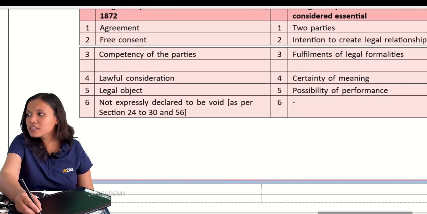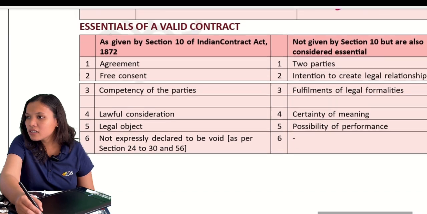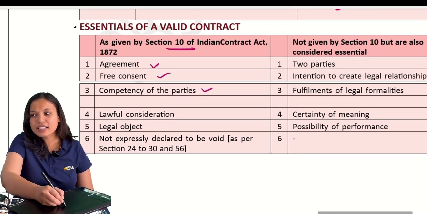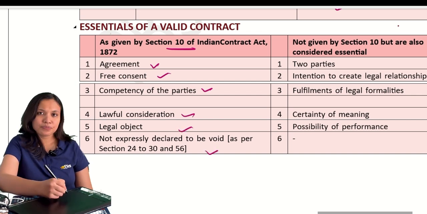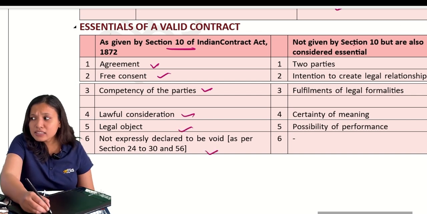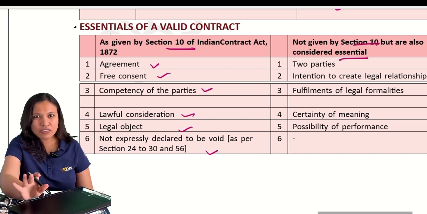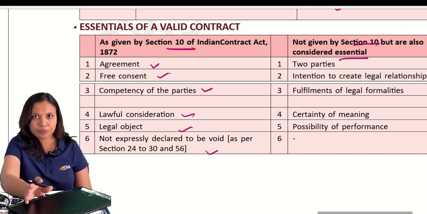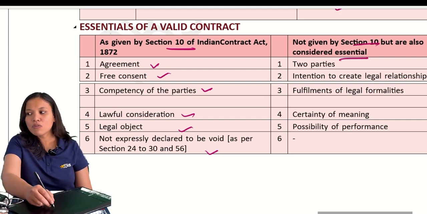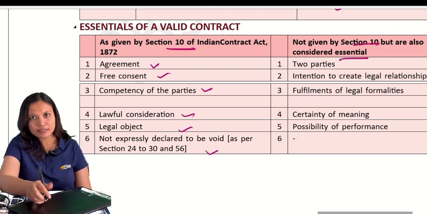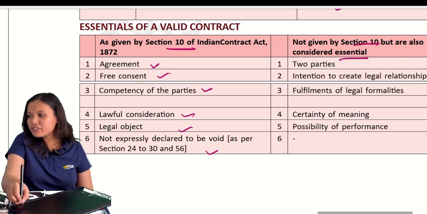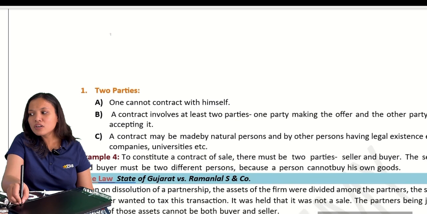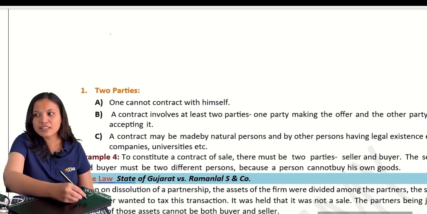According to section 10 of the Indian Contract Act, these elements must be present. But there are some things not given in section 10 of the Indian Contract Act, but they are still very, very essential for a contract to happen. So we will study all the points in detail. Let's start with the first one, which is not according to section 10, but still an essential one.